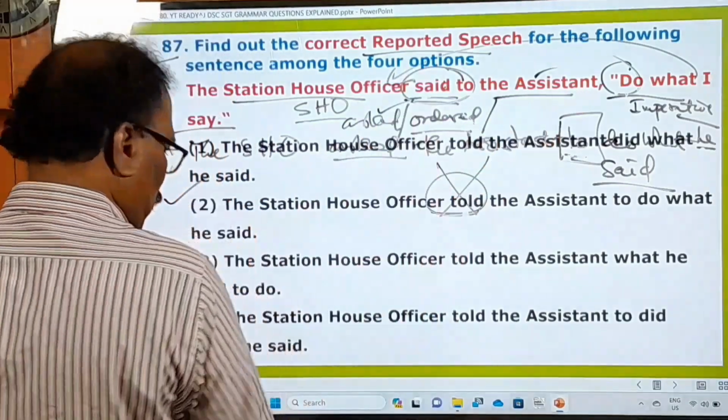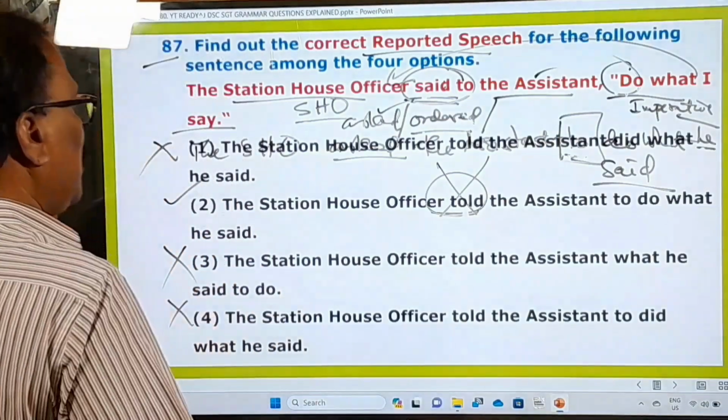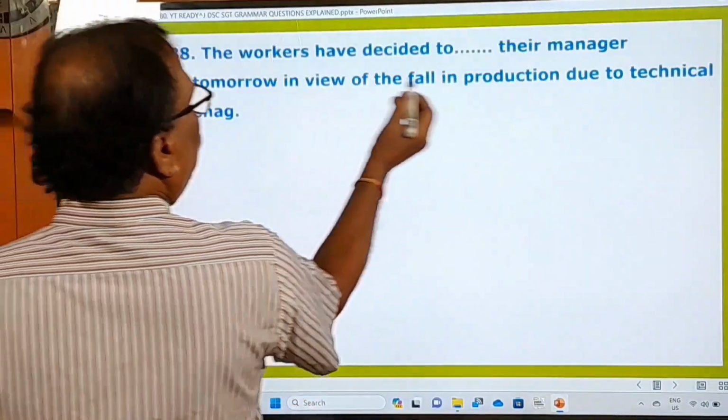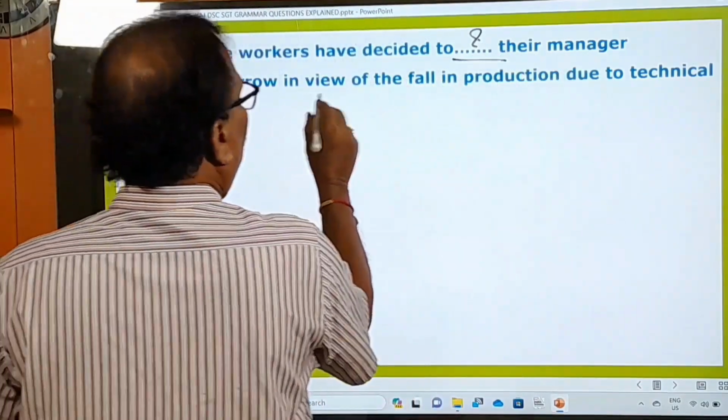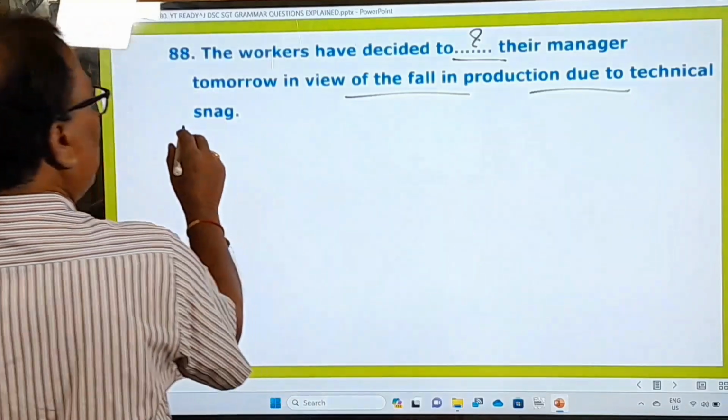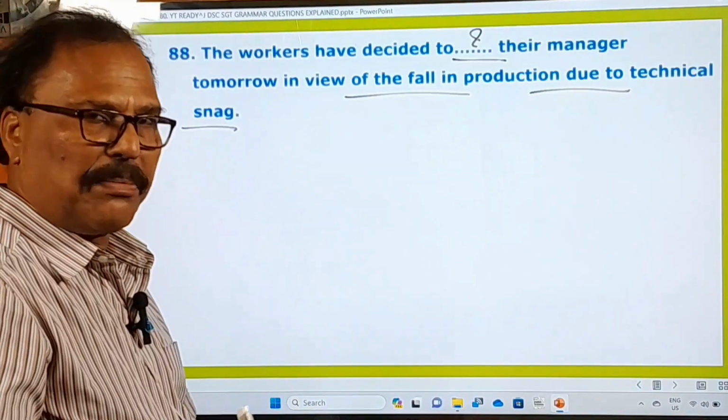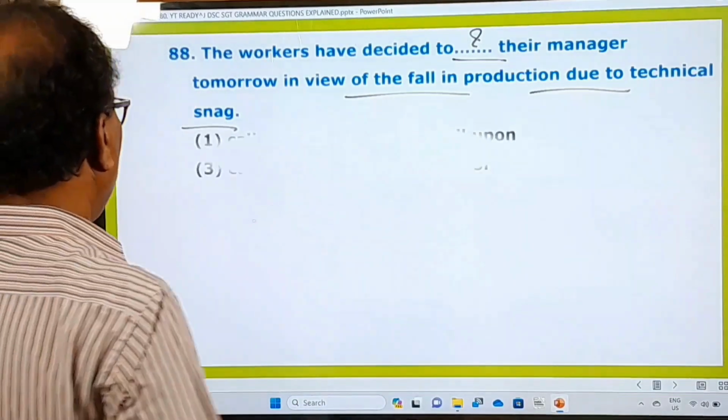Okay, right. Now that is there. Right, now let's go to the next question. 88th one. The workers have decided to dash. Here is a blank given. Their manager tomorrow in view of the fall in production due to technical snag. Technical, what is that, a problem? Right. And what are the options given here?